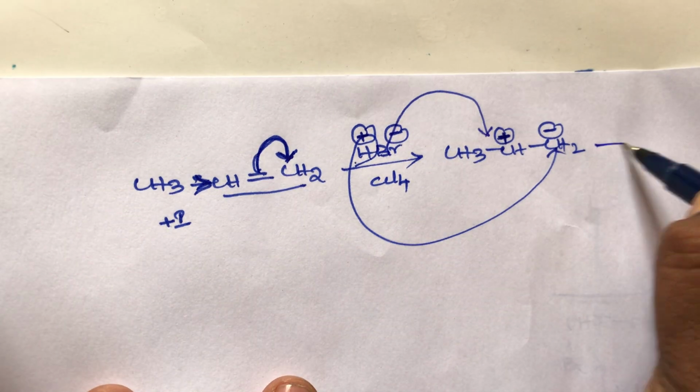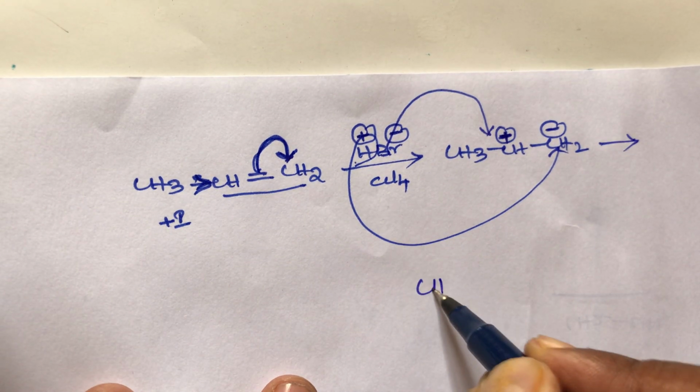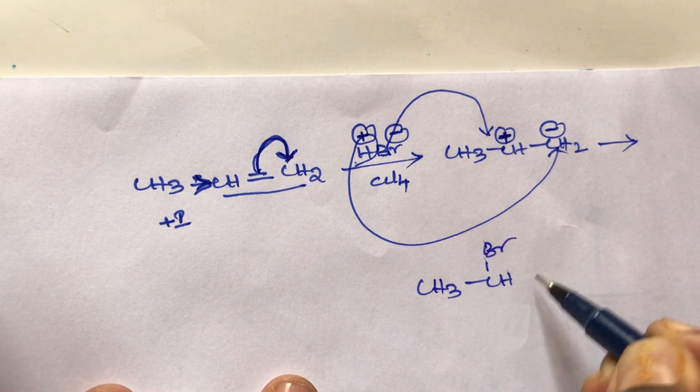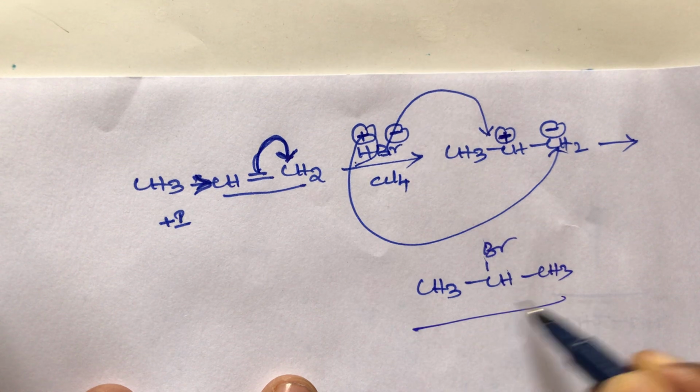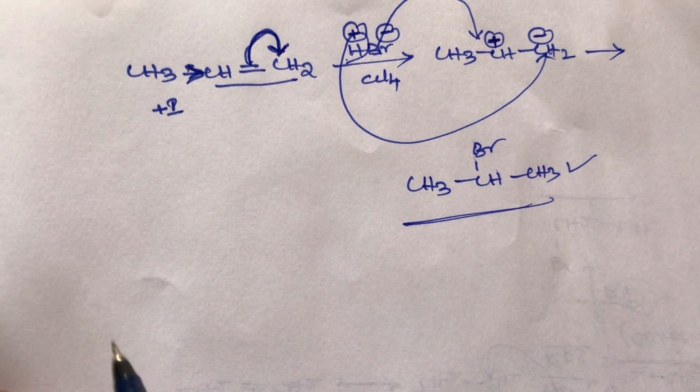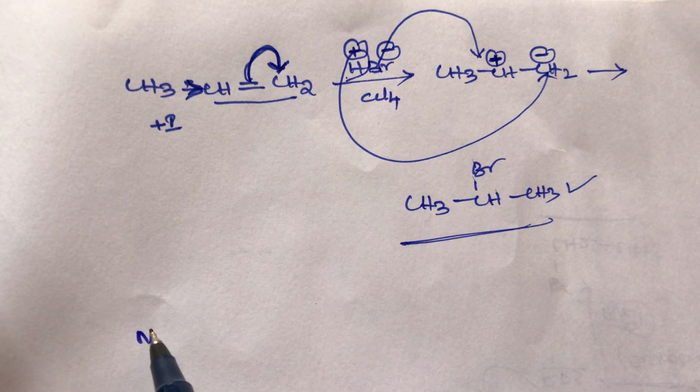So what is the final product we can write? That is CH3 CH Br CH3. This is the answer, student. This is the electrophilic addition reaction, so we can write the mechanism also.